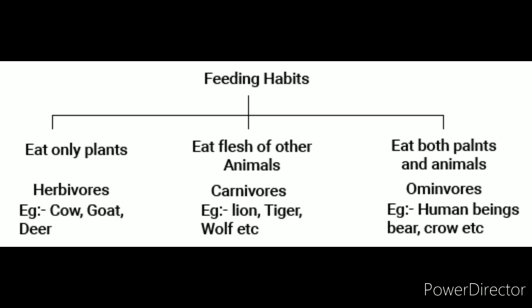Herbivores eat only plants, while carnivores eat only the flesh of other animals. But in case of omnivores, they eat both plants and animals. Cow, goat, deer are examples of herbivores. Lion, tiger, wolf, etc. are examples of carnivores, while human beings and bear, crow are omnivores.